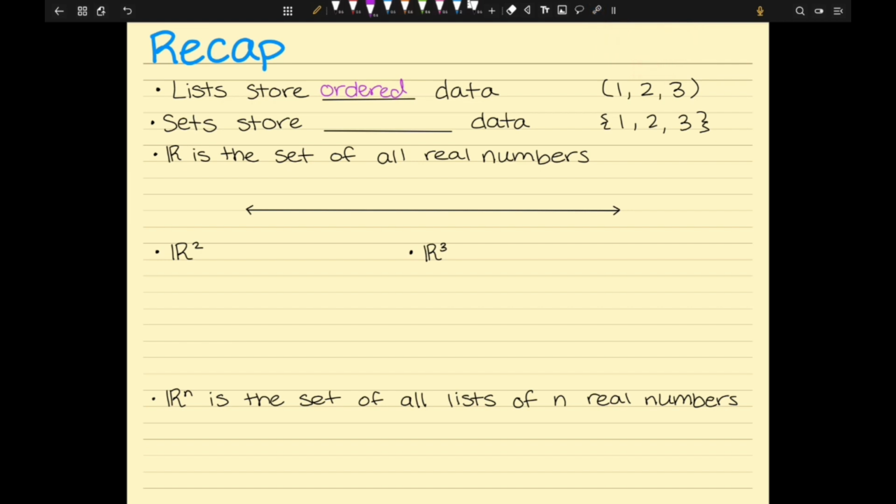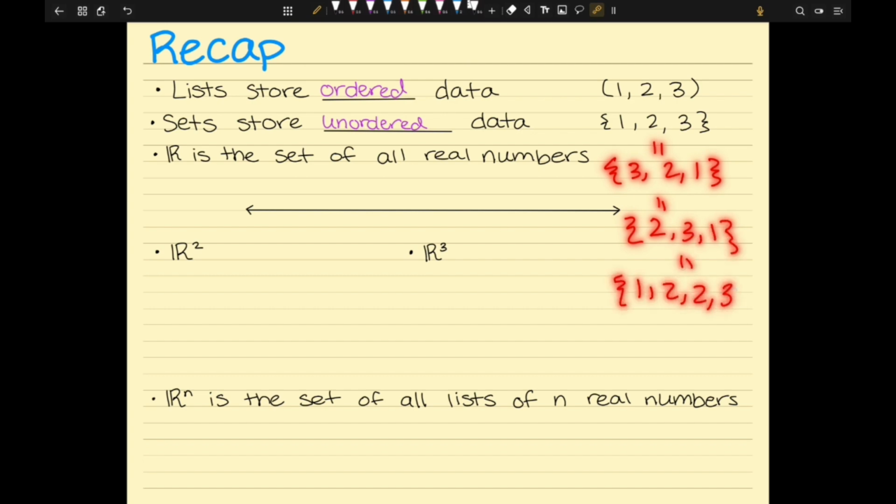Whereas sets store unordered data. For sets, we denote them with these curly brackets. And because it is unordered, {1, 2, 3} is the same thing as {3, 2, 1}. It's the same thing as {2, 3, 1}. It's the same thing as {1, 2, 2, 3}. Because with sets, we don't care about duplicates.